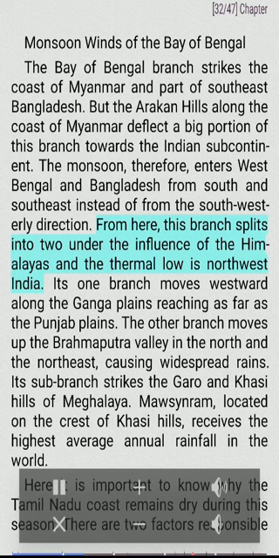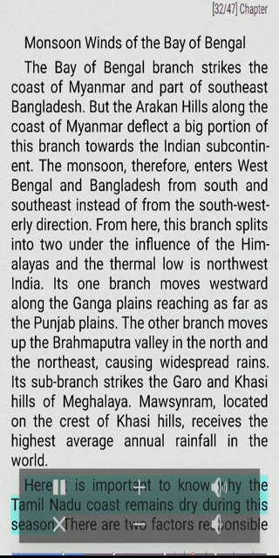From here, this branch splits into two under the influence of the Himalayas and the thermal low in northwest India. Its one branch moves westward along the Ganga Plains, reaching as far as the Punjab Plains. The other branch moves up the Brahmaputra Valley in the north and the northeast, causing widespread rains. Its sub-branch strikes the Garo and Khasi hills of Meghalaya. Mawsynram, located on the crest of Khasi Hills, receives the highest average annual rainfall in the world.